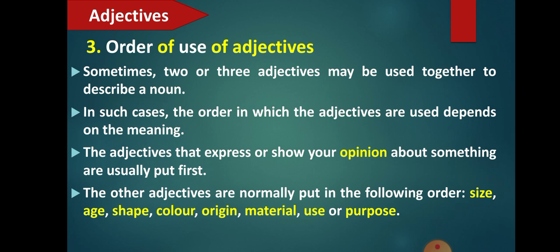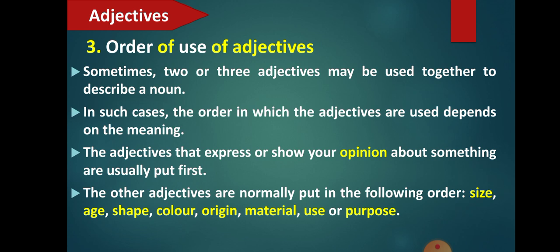For example, attributive adjectives, I have told you, are those adjectives which are placed before the noun. Then you have learned that adjectives are placed after a verb, also called predicative adjectives. Then there are adjectives which tell you about the quality of a noun. For example, this is a new book. So here you are telling about a quality. The building is old. Quality.